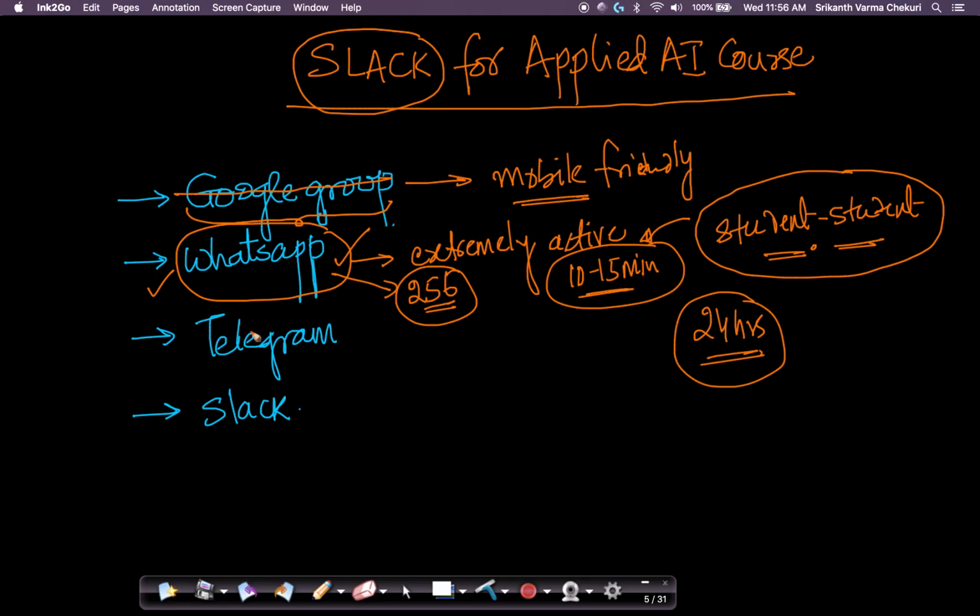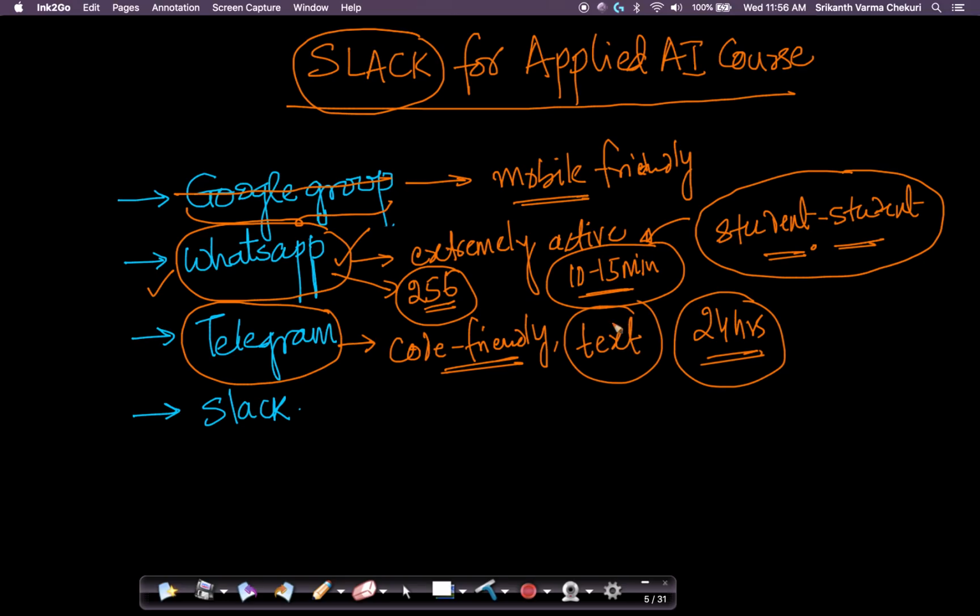We have also heard from some students that they have Telegram groups, where there is no limitation on the number of students, but Telegram again is not very code friendly. If you want to discuss a mathematical equation or a snippet of code, Telegram is not very friendly, because it is mostly designed for text communication. Creating threads in Telegram is not possible. Telegram is a very straightforward replica of what WhatsApp does, just with larger groups. There are some Telegram groups where discussions are happening, but they're still not very active, and it's not code friendly. It's mostly text based.